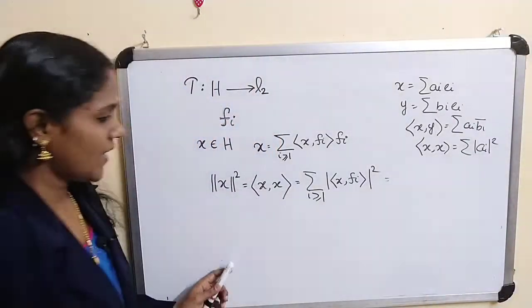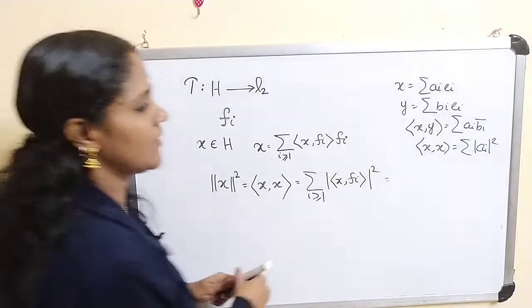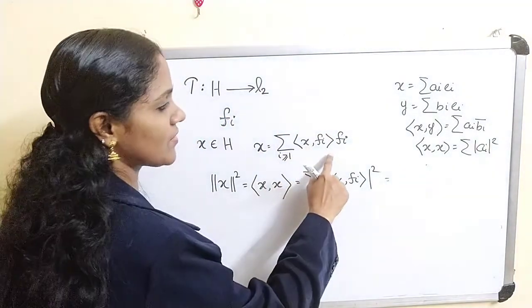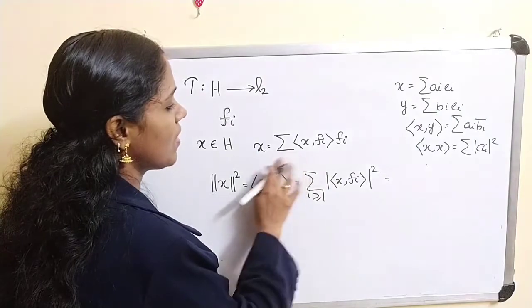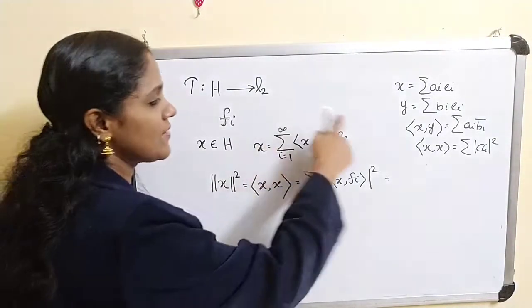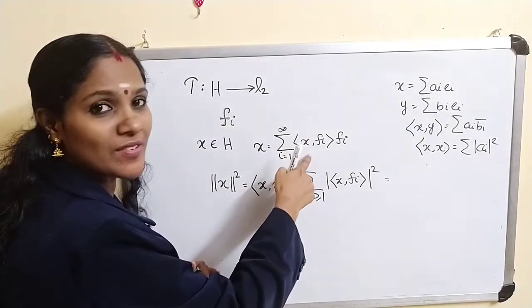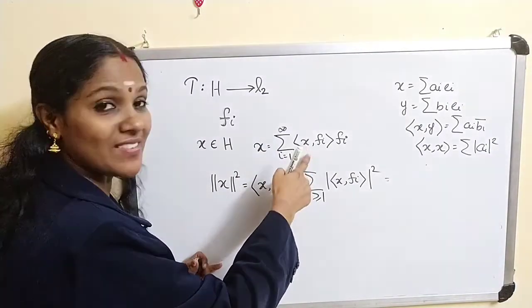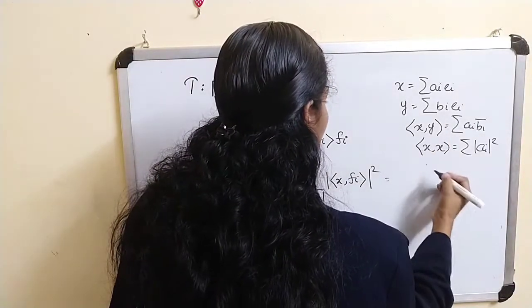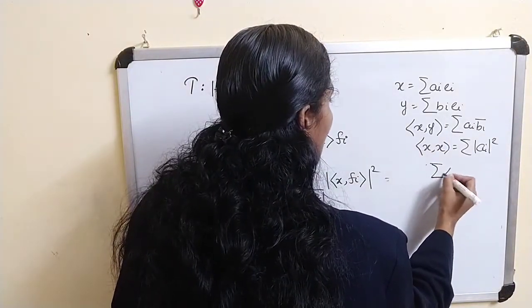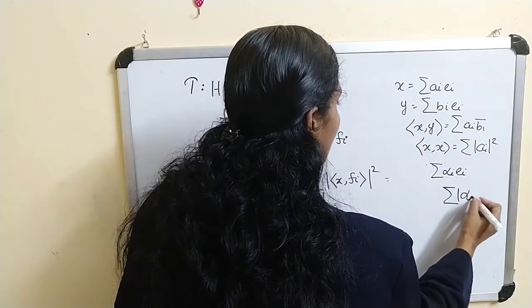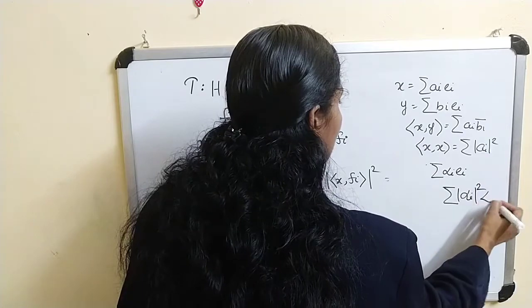Okay, and we have another result. Now what about x? x is equal to this series, sigma i equal to 1 to infinity. What is the meaning of that? The limit of this series is x, which means this series converges. But as this series converges, by our previous result, sigma alpha i converges if sigma mod alpha i whole square is less than infinity.